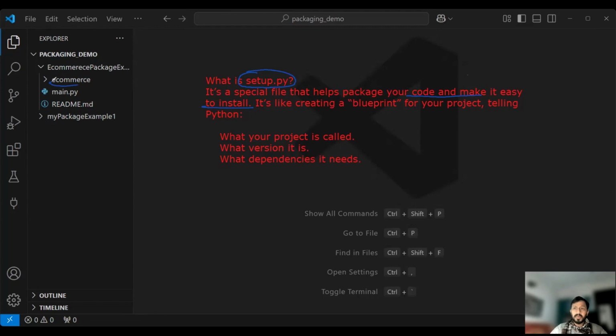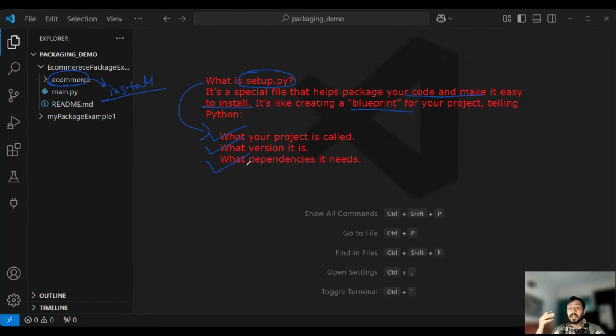Okay, that means to make this installable, you have to create a distribution file which can help install it in some system. We will use setup.py. It will create a blueprint of your project. We have to tell Python what your project is called, the version of your project, and what dependencies it needs.